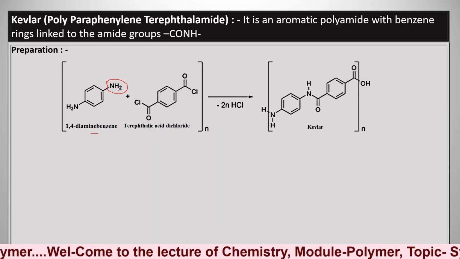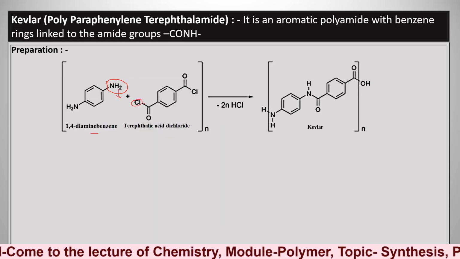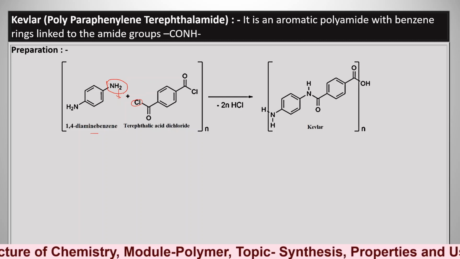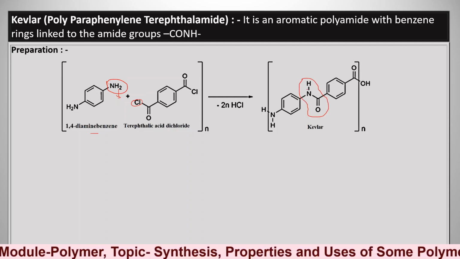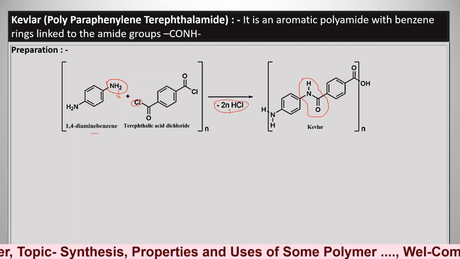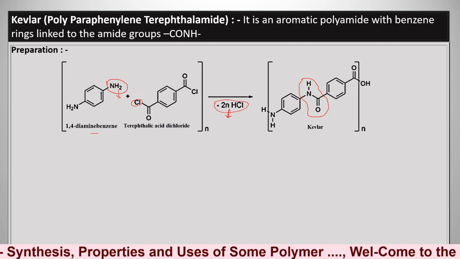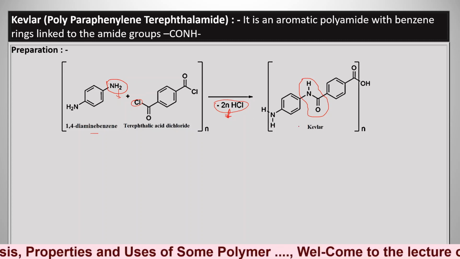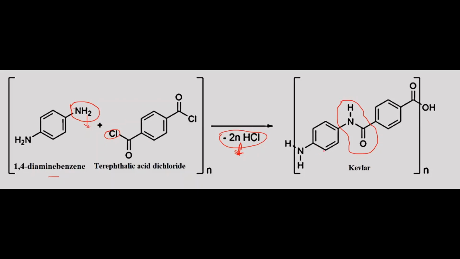In that, one hydrogen from the amine and chlorine from the acyl chloride react with each other, and there is a formation of such a structure. In that reaction, n number of HCl, that is the byproduct, is eliminated. So it is called a condensation polymerization reaction. Basically, in the preparation of Kevlar, the monomers used are 1,4-diamine benzene and terephthalic acid chloride, undergoing condensation polymerization, where elimination of n number of HCl takes place and gives Kevlar, the polymeric product.